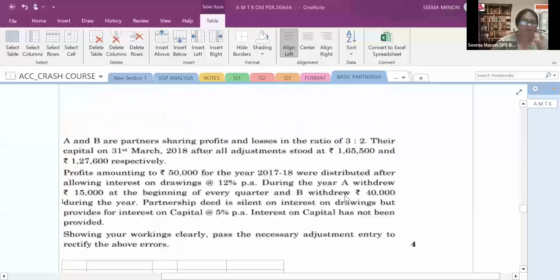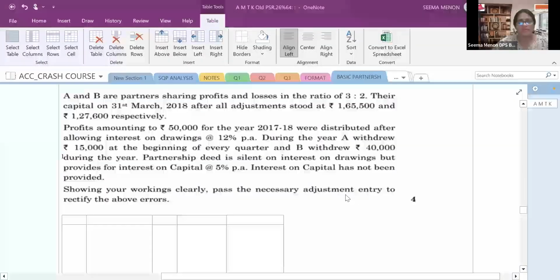Then we'll be discussing the preparation of the profit and loss account. After that, the calculation of goodwill. So, planning to continue with the 3 topics. So, let's start. The theory part we already discussed in the previous classes. Now, we can do the practical.